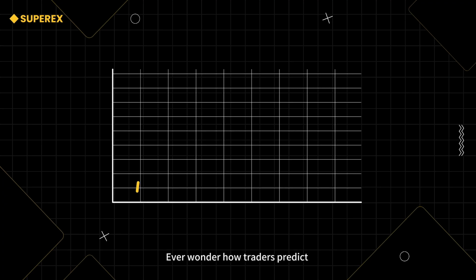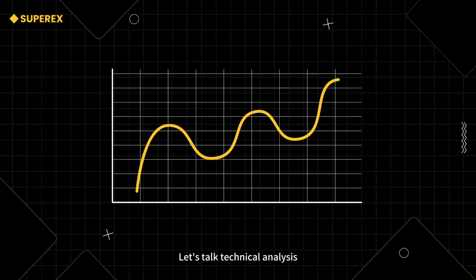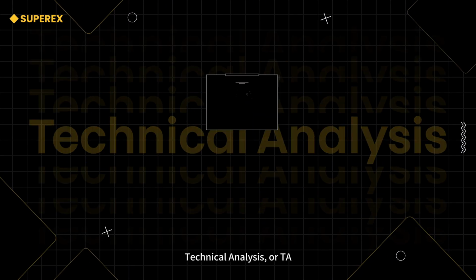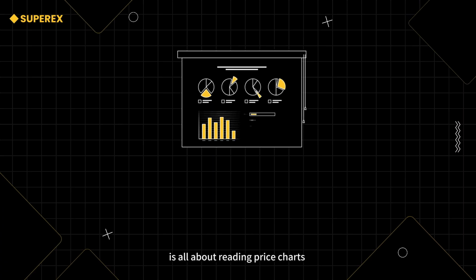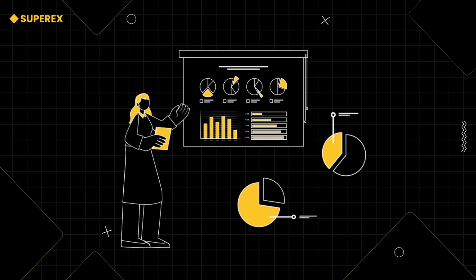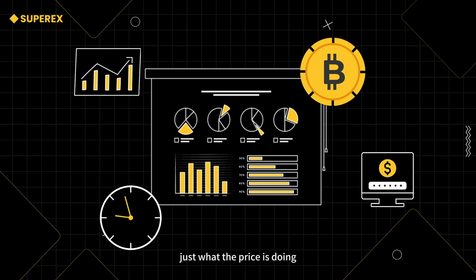Ever wonder how traders predict crypto price moves without a crystal ball? Let's talk technical analysis. Technical analysis, or TA, is all about reading price charts and trading volume to guess where the market's headed. It doesn't care why something is happening, just what the price is doing.